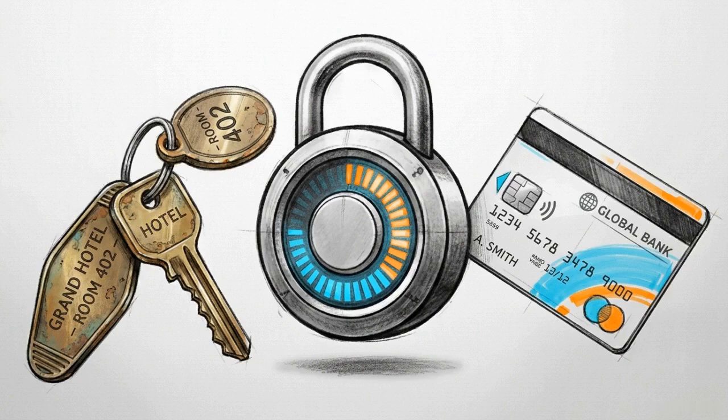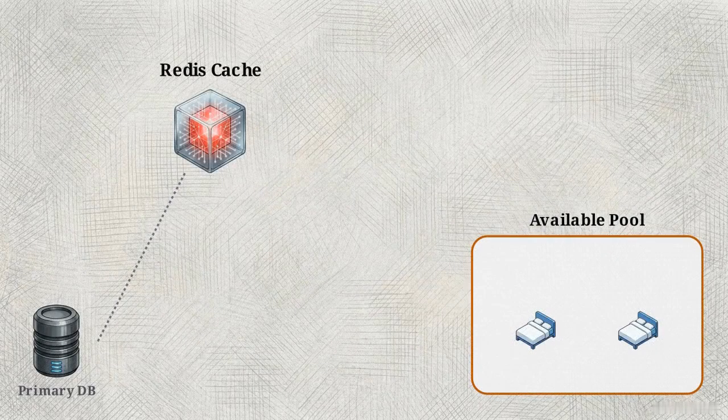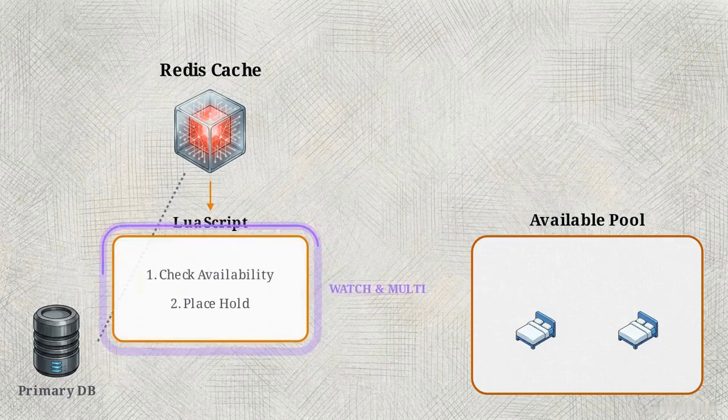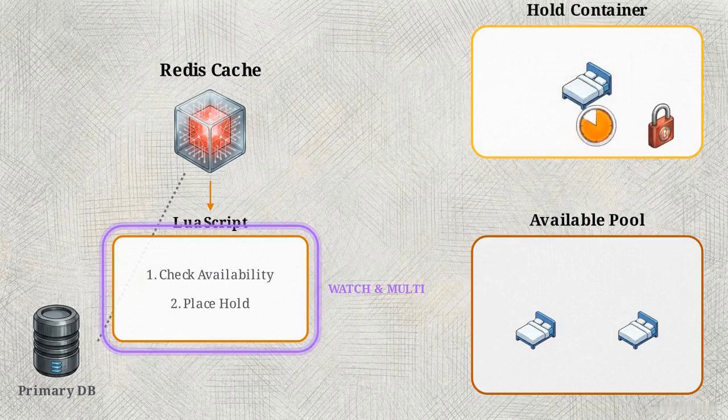To bridge the gap between reserving the inventory and processing the payment, we use an in-memory lock known as a soft hold. This sequence diagram models a Redis cache layer managing holds. A user clicks reserve, hitting Redis to secure inventory before payment. Redis uses a Lua script to execute watch and multi commands, guaranteeing that checking stock and placing the hold is one indivisible operation.